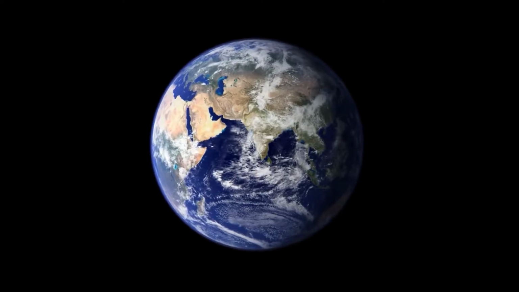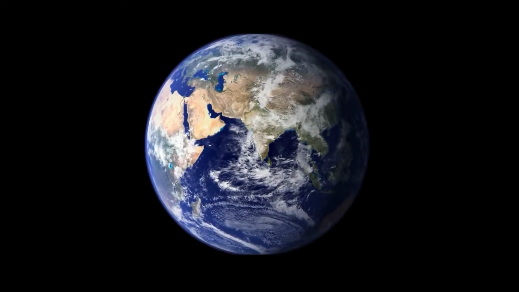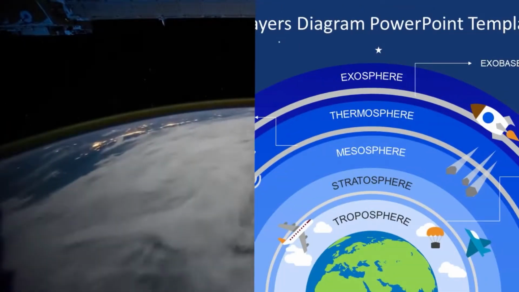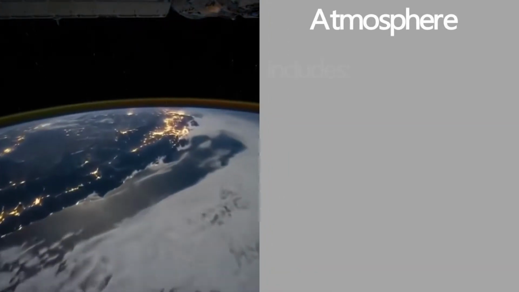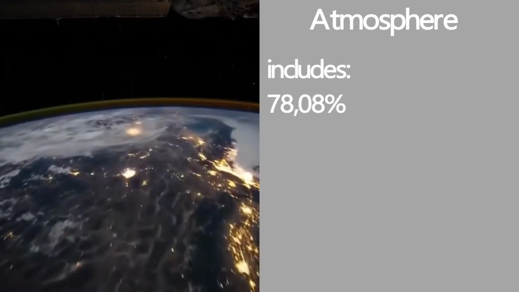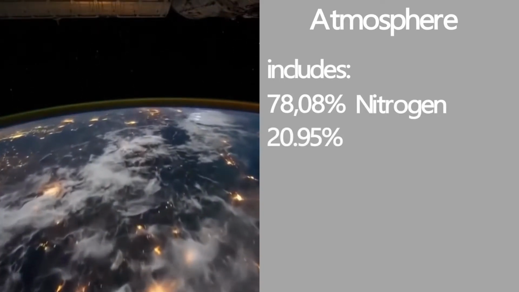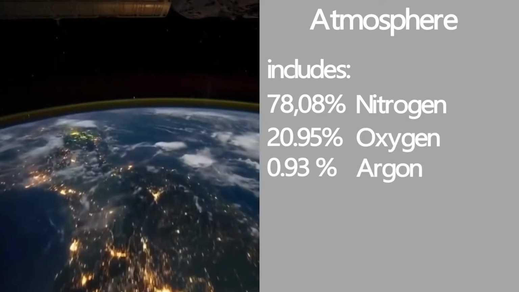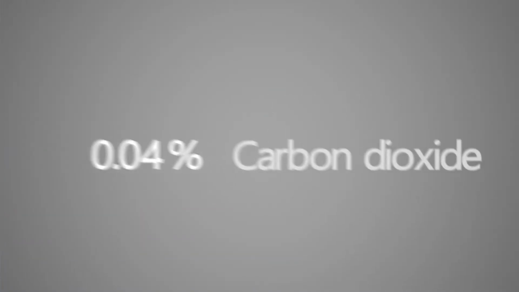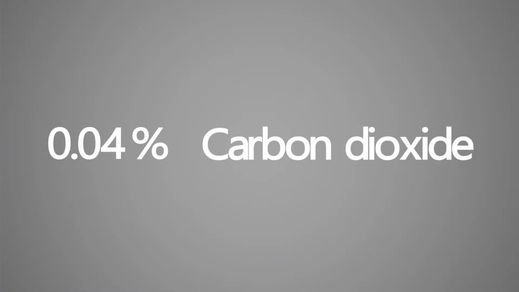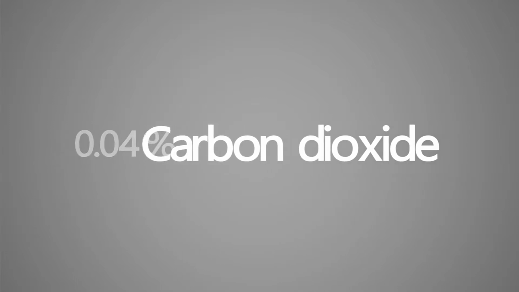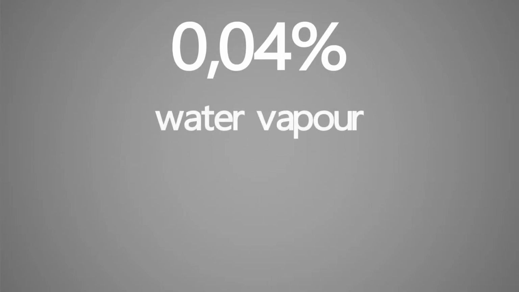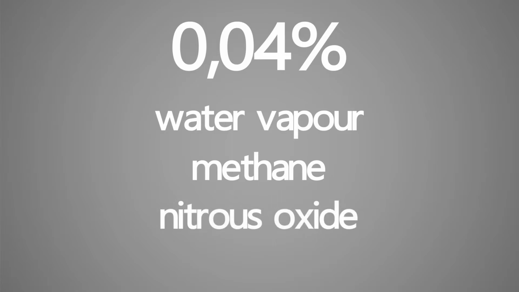Definition. Global warming, also known as climate change or the greenhouse effect, describes the rise in temperatures across the globe. How does the greenhouse effect work? The Earth is surrounded by our atmosphere. It consists of 78.08% nitrogen, 20.95% oxygen, 0.93% argon, and 0.04% carbon dioxide. An essential element is carbon dioxide, also known as CO2. It includes water vapor, methane, and nitrous oxide.